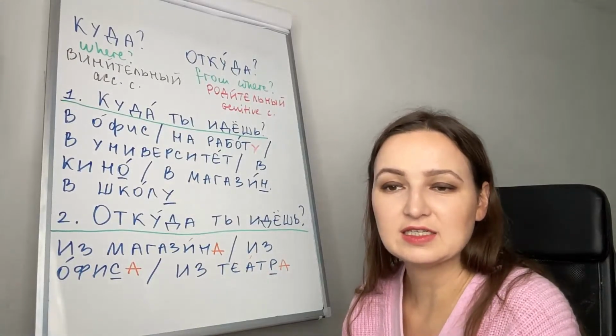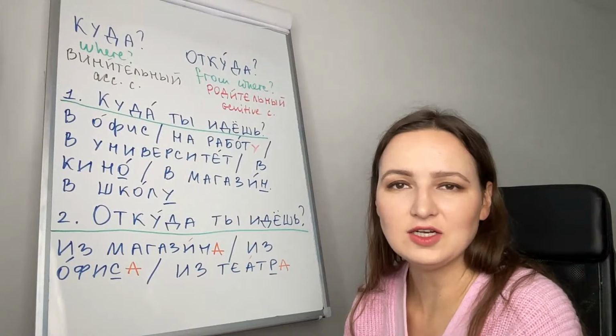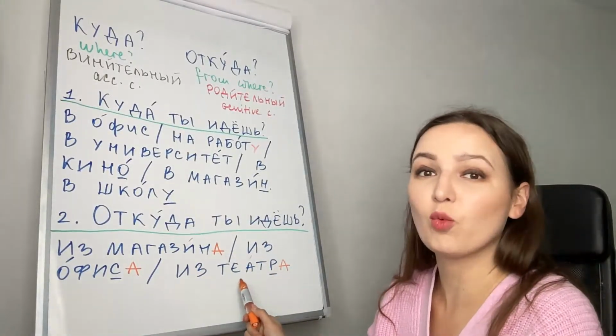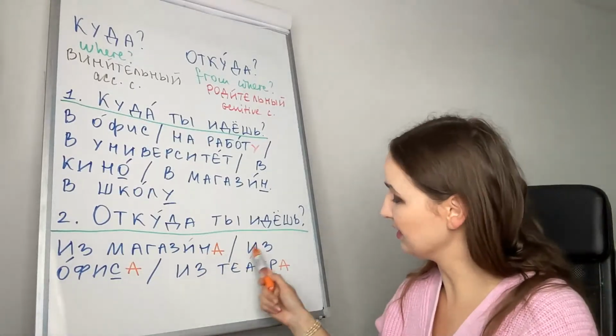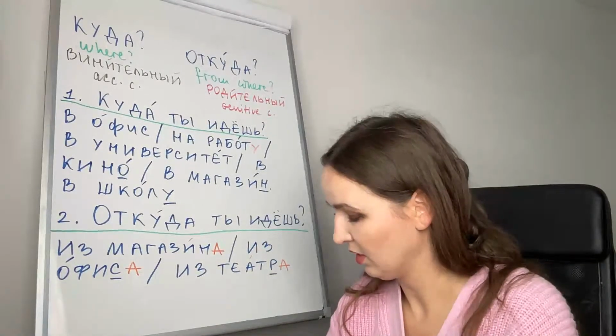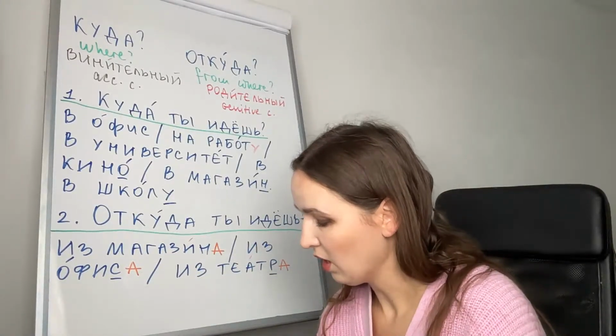Add а to make it genitive, because the question for this noun is from where. Из театра.